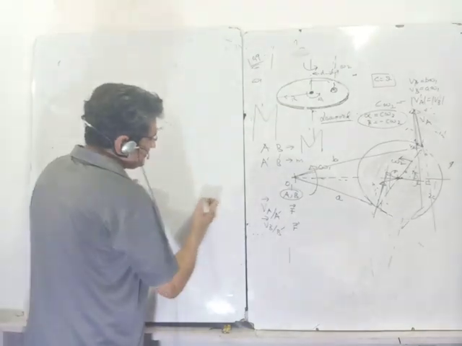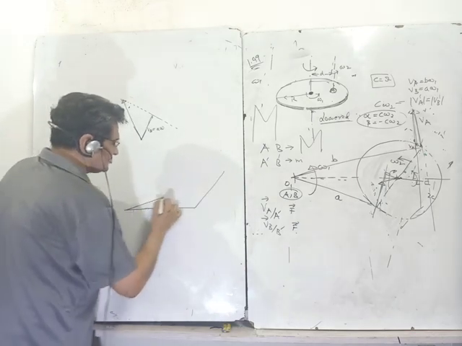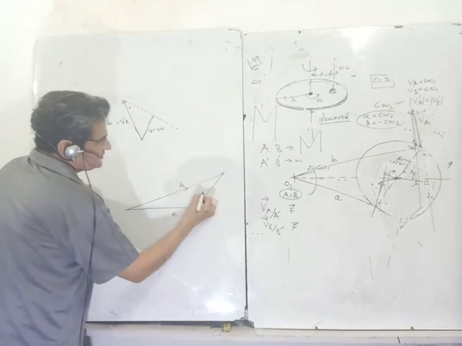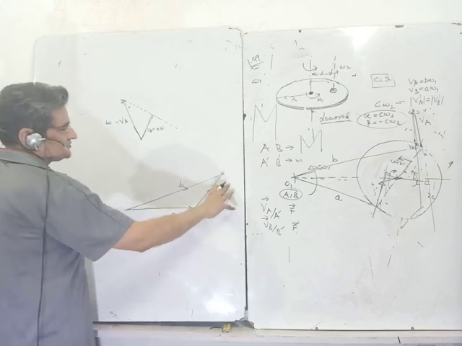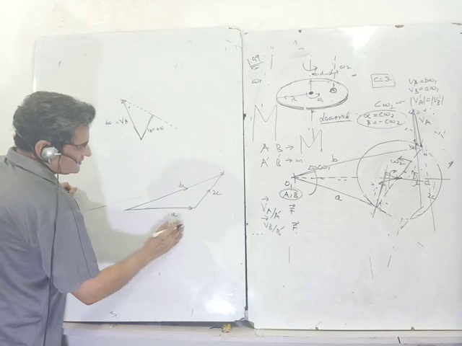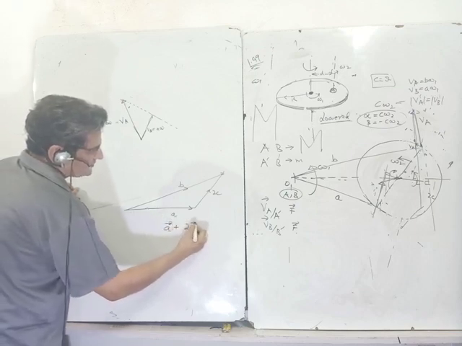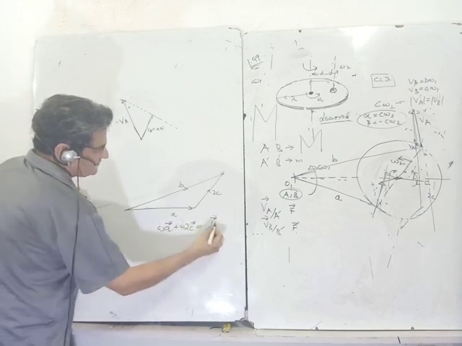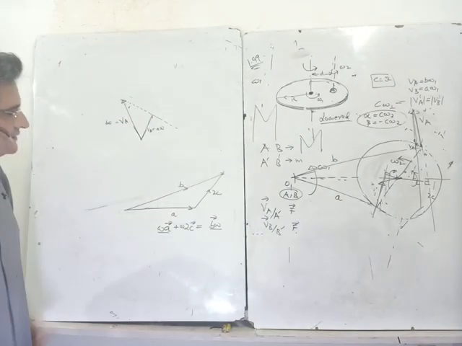In any triangle, if you look at a triangle, this is A, this is B, and this is twice C. I can write them as a vector also. This is side A, twice C, side twice B. If I take into consideration angle and all, vector A plus twice C vector is equal to vector B. I can multiply by omega. So this is nothing but the vector form multiplied by omega.